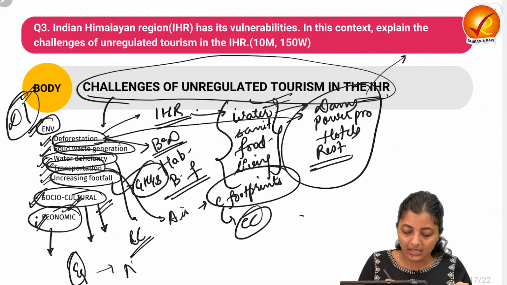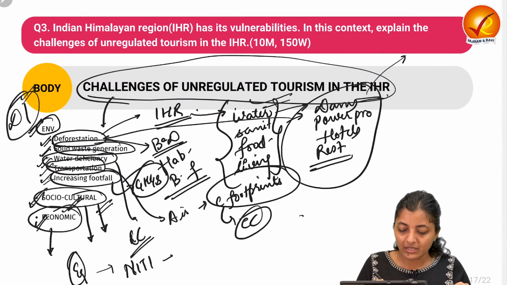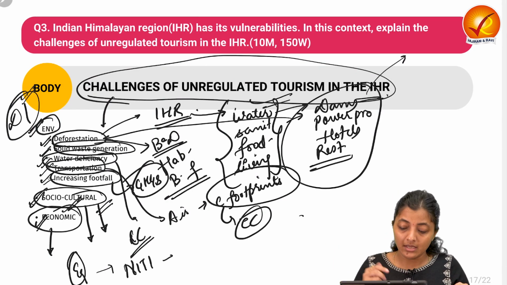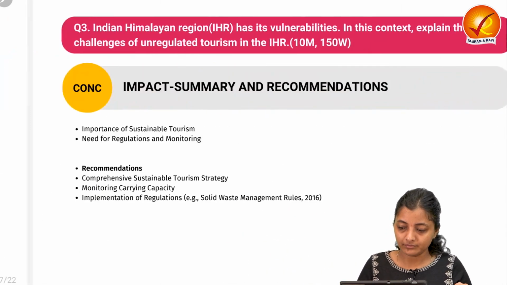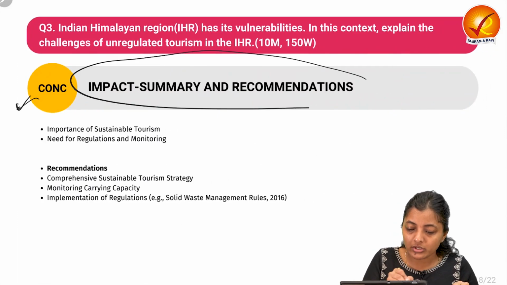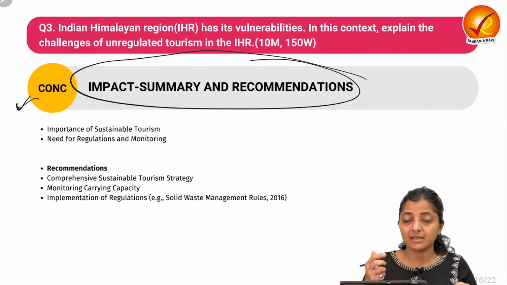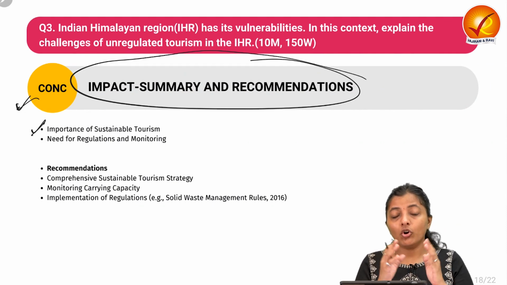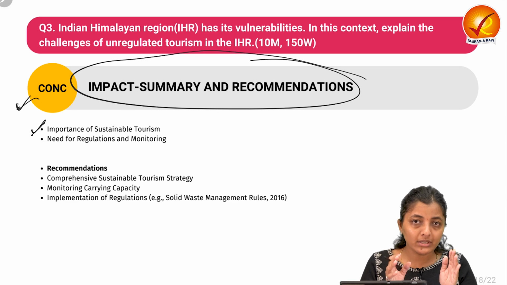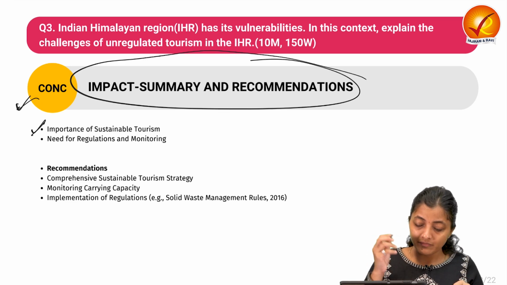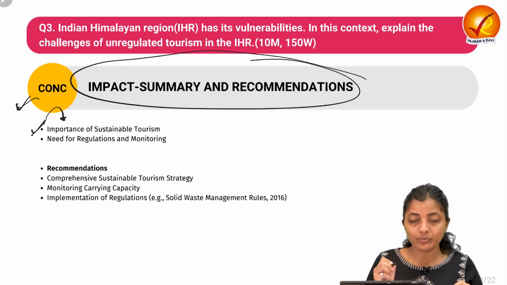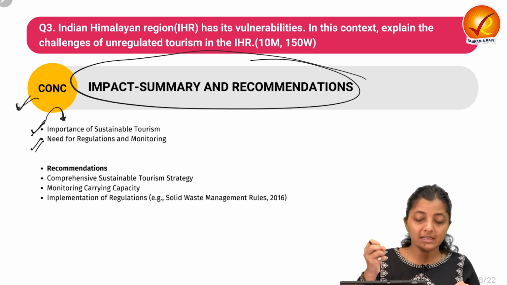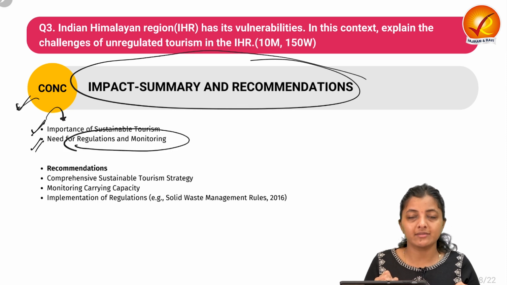You can quote some NITI Aayog report also, related to how many tons of solid waste are generated annually in this Indian Himalayan region. Finally, the conclusion: you can write about the impact, a summary and some recommendations, that via all this unregulated and uncontrolled tourism, we can see the importance of sustainable tourism. So for sustainable tourism, we need some regulations and monitoring as well.